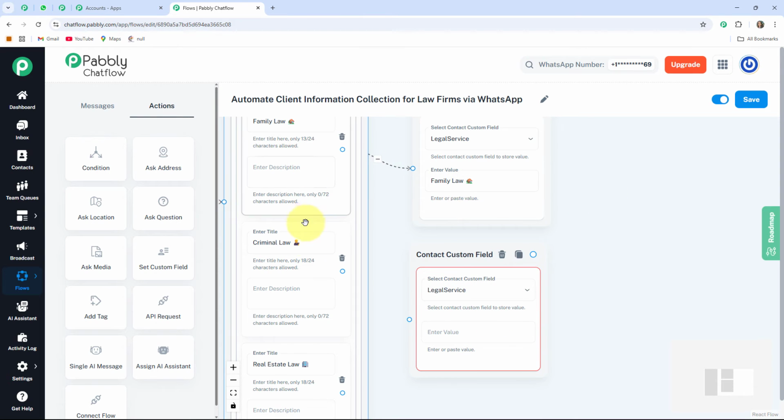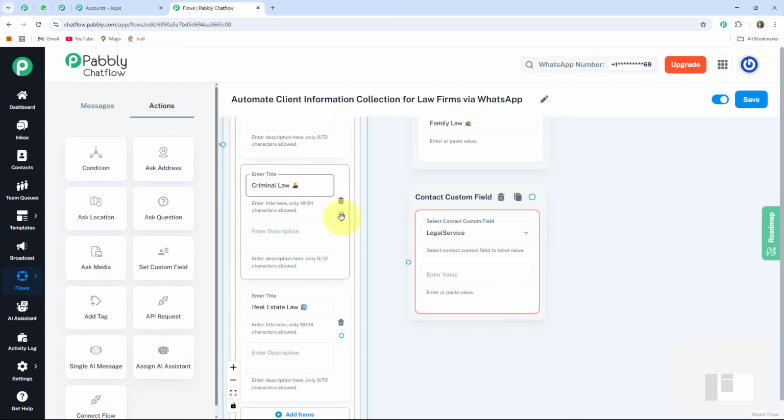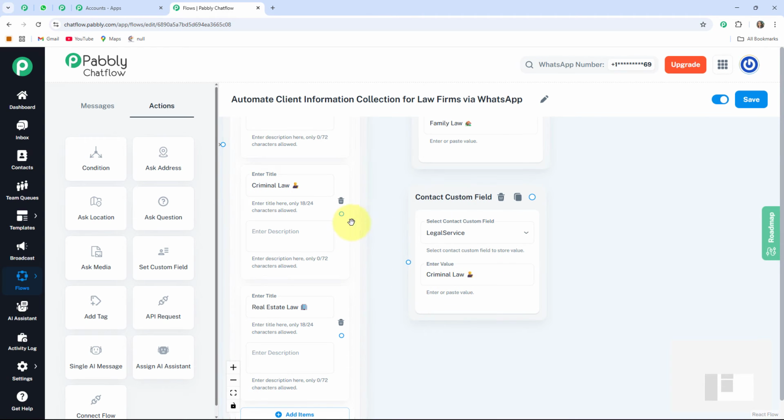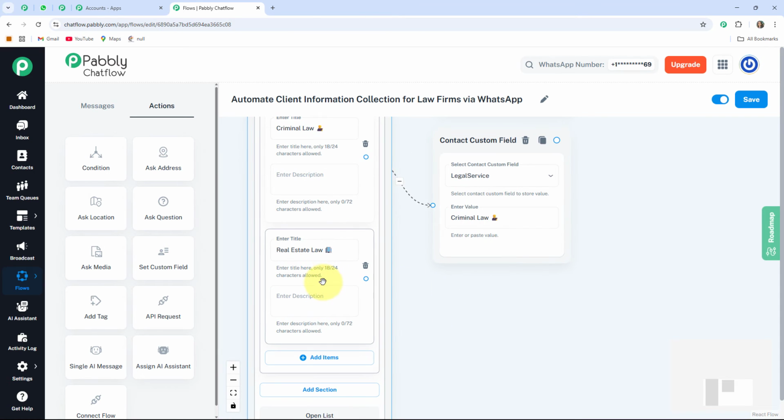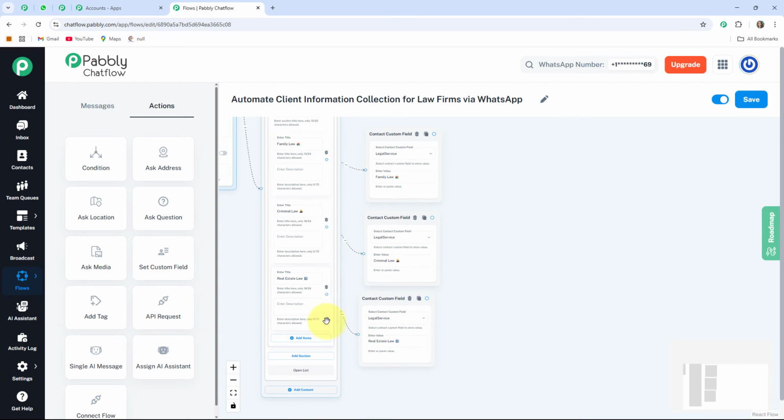When a user clicks any of the legal services, the bot will capture their choice and, at the end of the conversation, it will respond by mentioning the specific service that user selected. After that, in this enter value box, I am going to write the same, that is criminal law. Here I provided. After that, I am connecting this circle to this message. Now at the last, for this also I am creating the same custom field. Here I added. After that, I am connecting this circle to this message. Connection plays a major role. You have to make sure that each and every node is connected with each other.